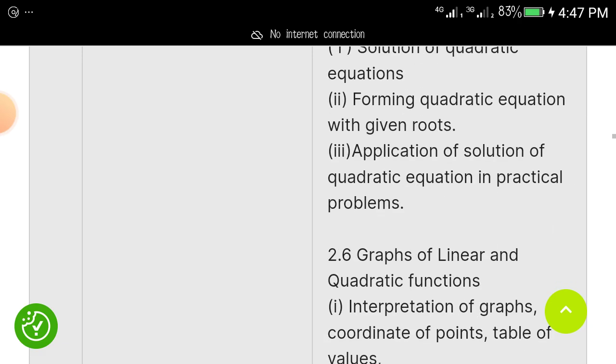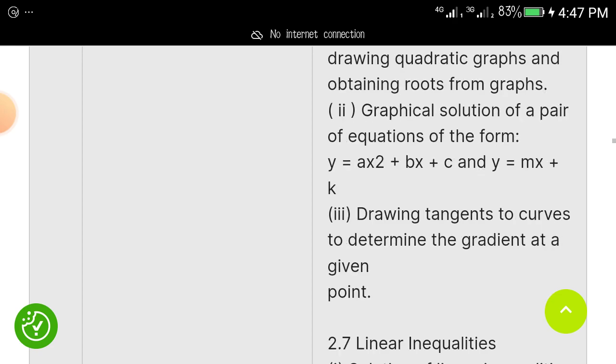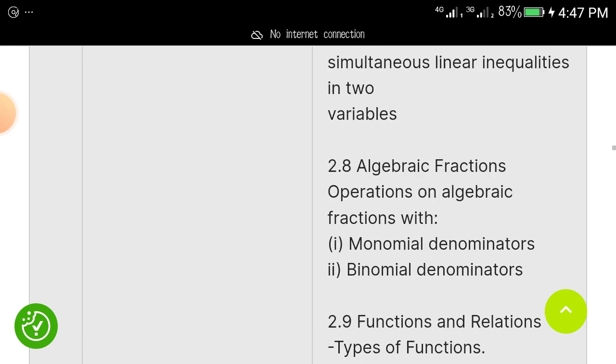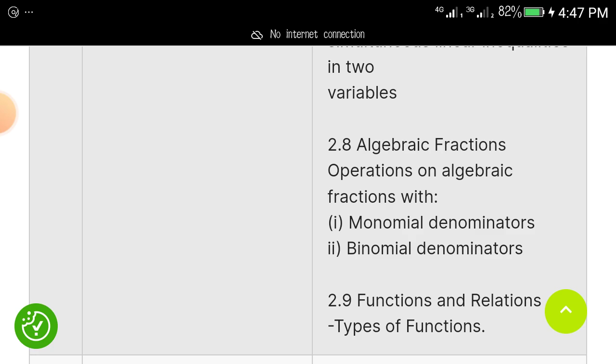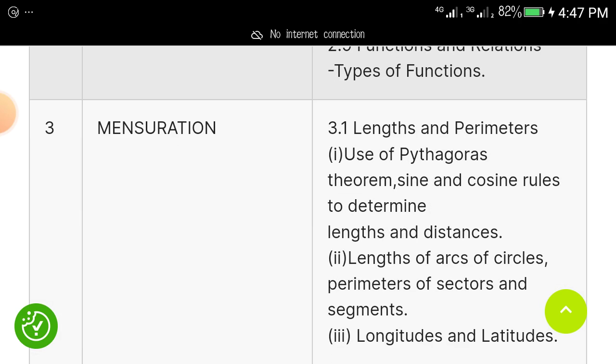Solutions of quadratic equation, forming quadratic equation, application of solution of all these things. Graphs of linear and quadratic equations, linear inequalities, algebraic fractions, monomial and binomial, functions and relations, types of functions. Another main topic that will come out is mensuration.